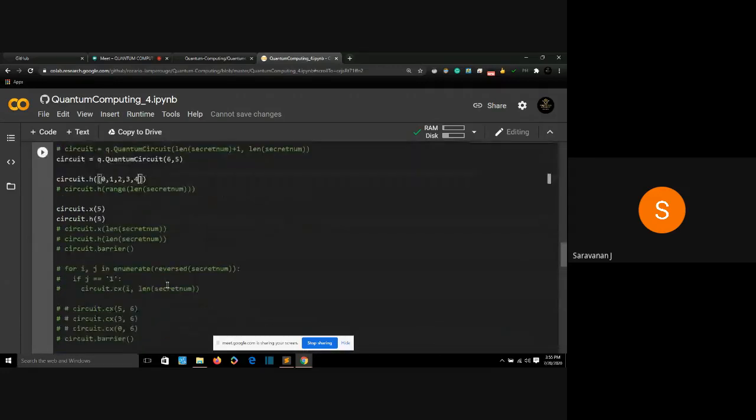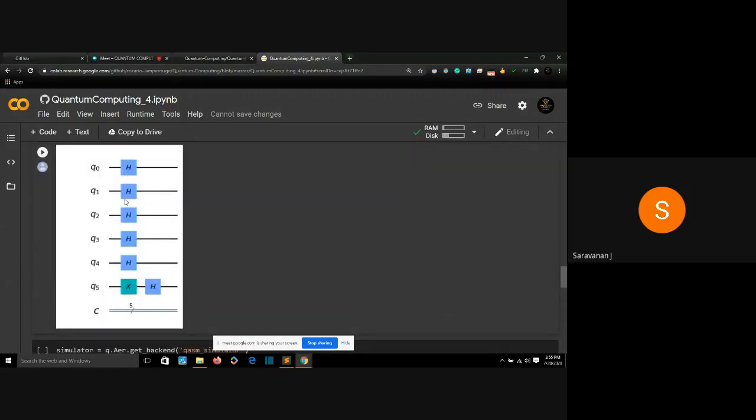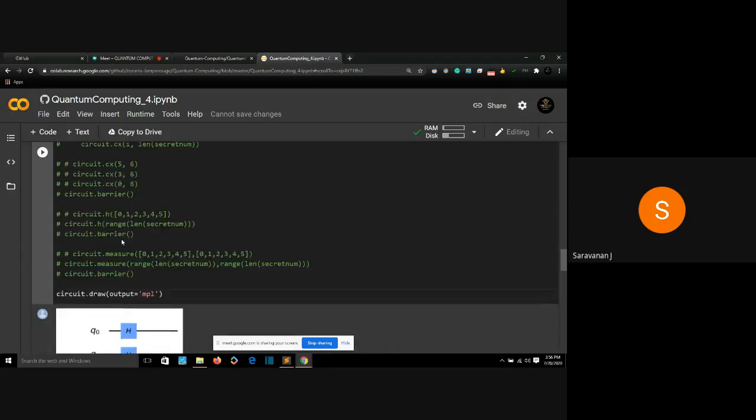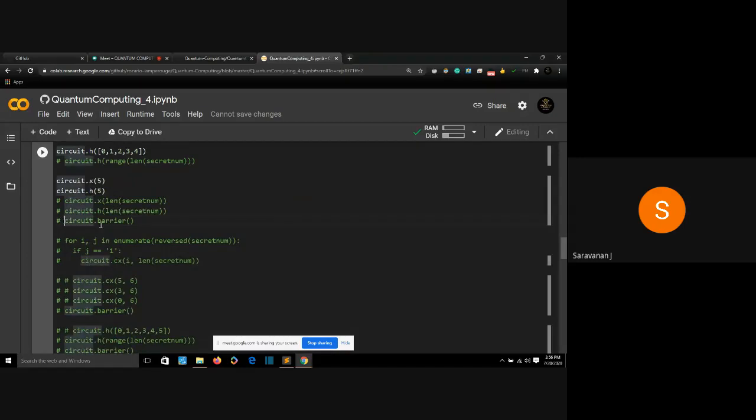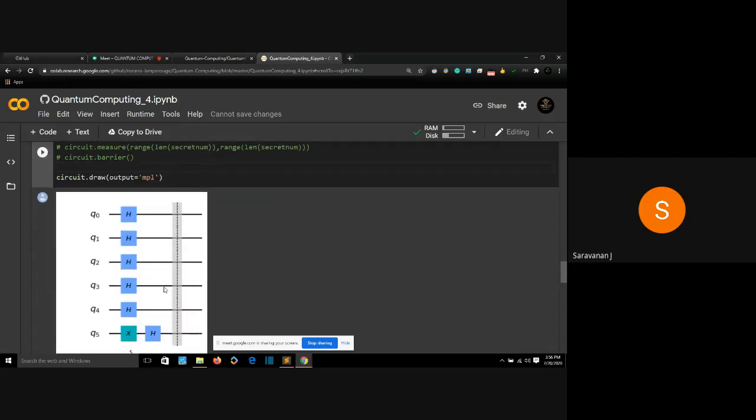And I didn't give circuit.draw, I guess. I'll draw it. Yeah, this is my circuit for now. I'm applying my H gate to my first 5 qubits, and for the last qubit, I'm applying an X gate followed by a Hadamard gate. That is what I'm doing as the first step. And then I'll apply a barrier to my circuit. Now my circuit will look like this.